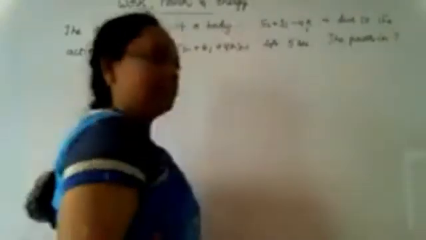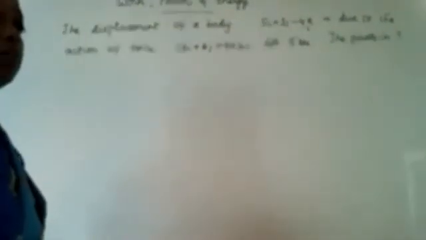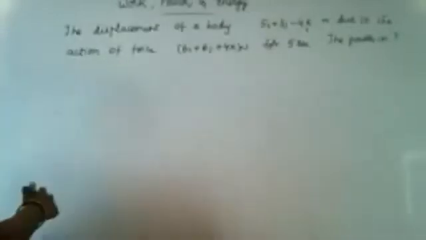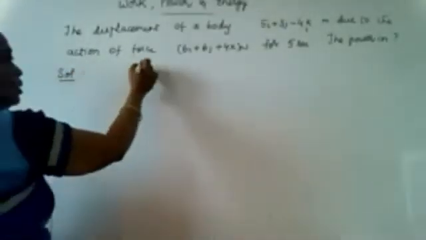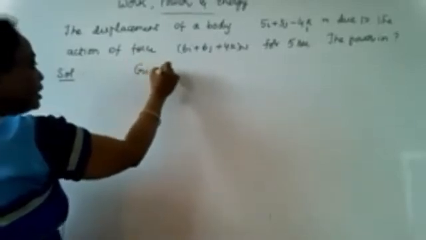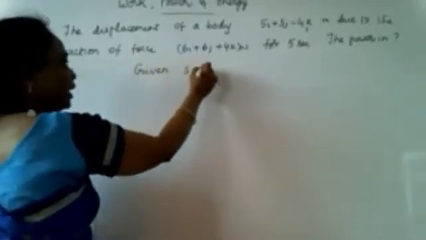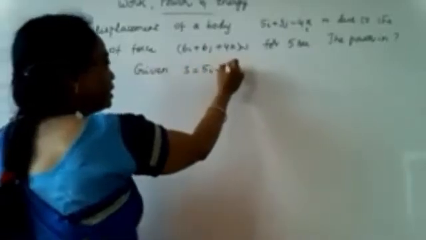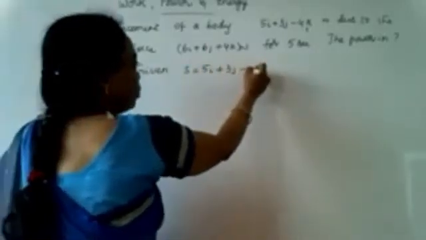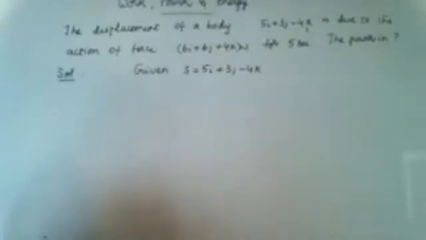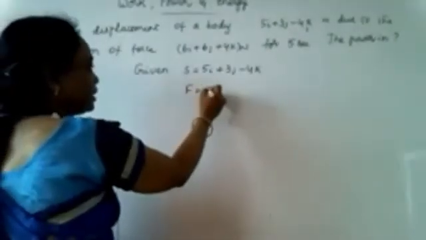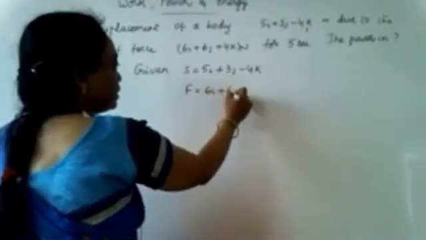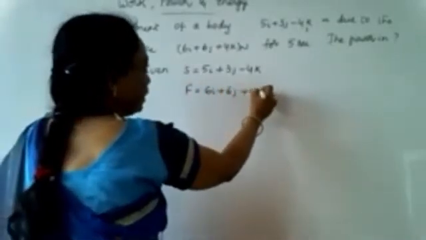So how can you write the formula for this one? When the displacement of the body is given, S = 5i + 3j − 4k is the displacement, and force is given as 6i + 6j + 4k.